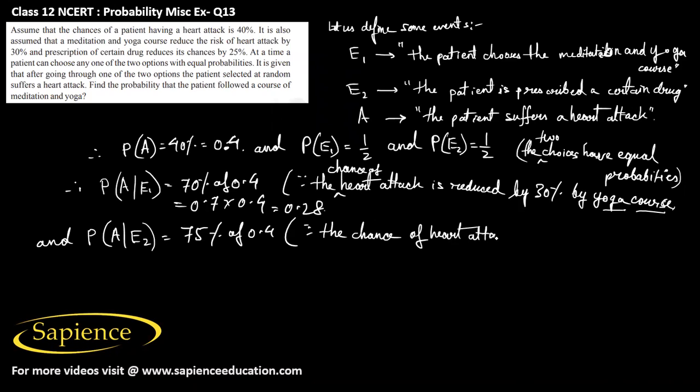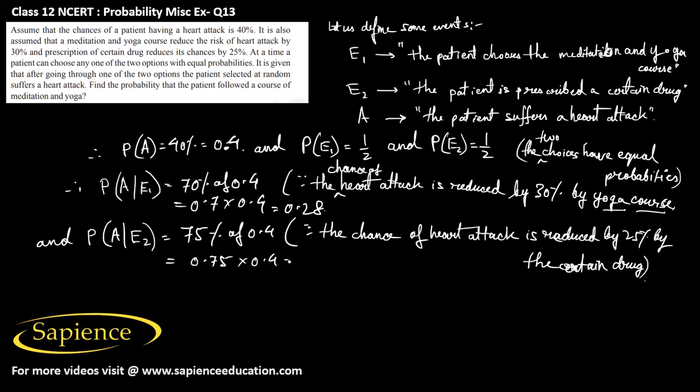Since the chance of heart attack is reduced by 25% by the prescription of the certain drug. Therefore, this will be 0.75 times 0.4. So this would be 0.75, means I can write 3 by 4 times 0.4. So that will be 0.3.